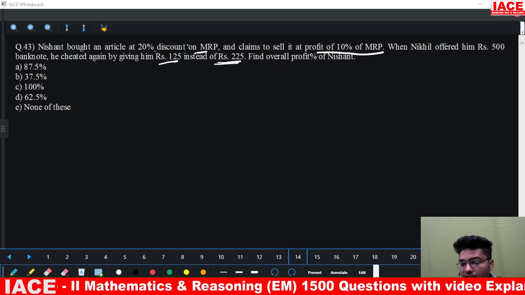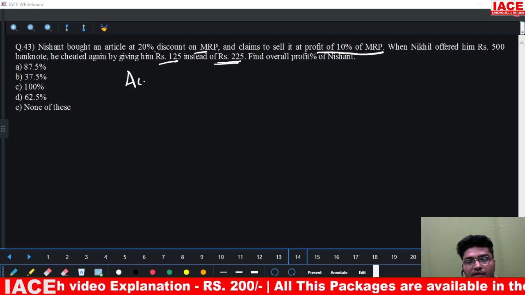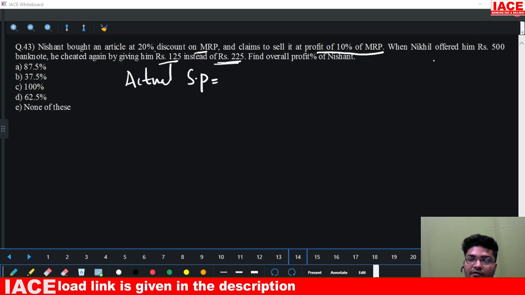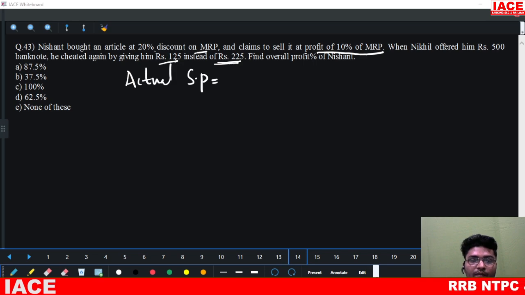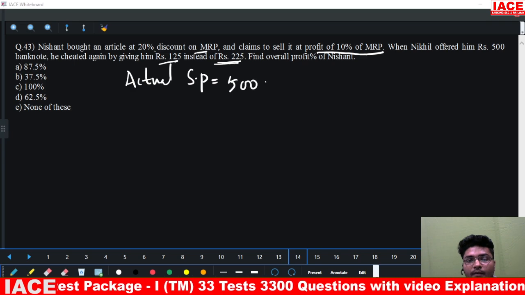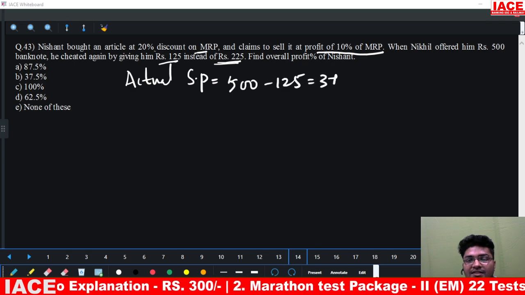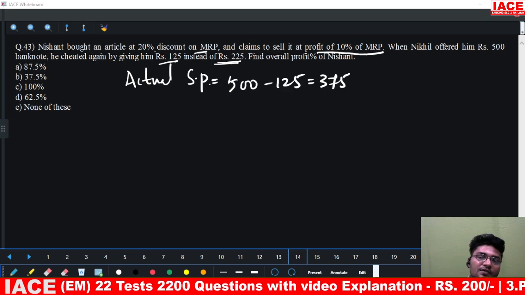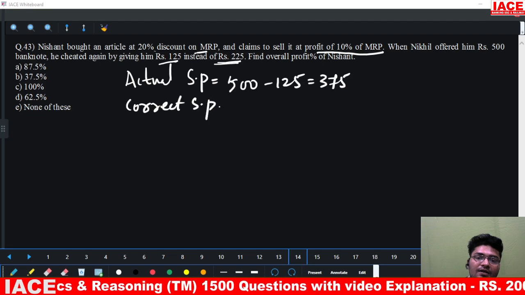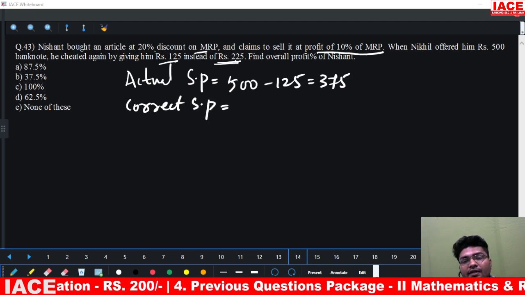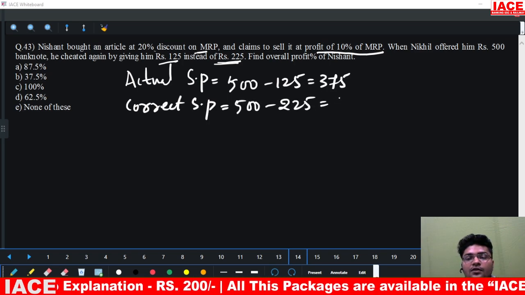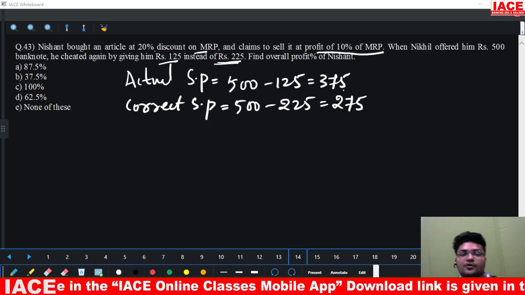So here what we need to understand is, what is the actual selling price? Actual selling price means he gave a 500 rupees note and he got back 125. So 500 minus 125. How much is this? 375. This is the actual selling price. But what is the correct one? What is the correct selling price? Correct selling price means he should be actually getting back 225. That means 500 minus 225. This is how much? 275.